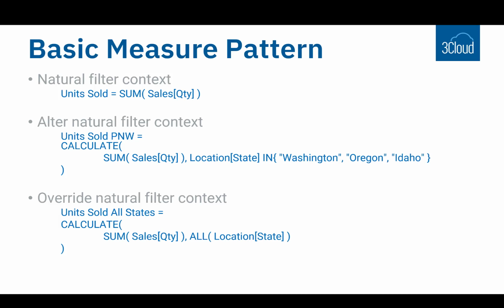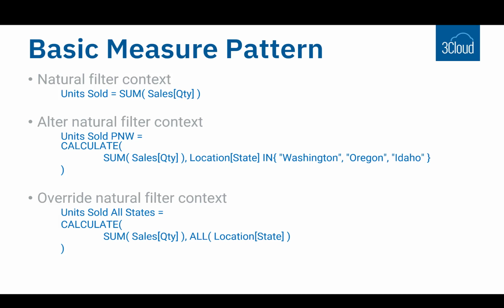Here is an example where I create a measure called units sold PNW for the Pacific Northwest. And here we're using the CALCULATE function to calculate the sum of the sales quantity, but we're going to alter that natural filter context with this expression that says where the state is in, or is one of, these values: Washington or Oregon or Idaho.